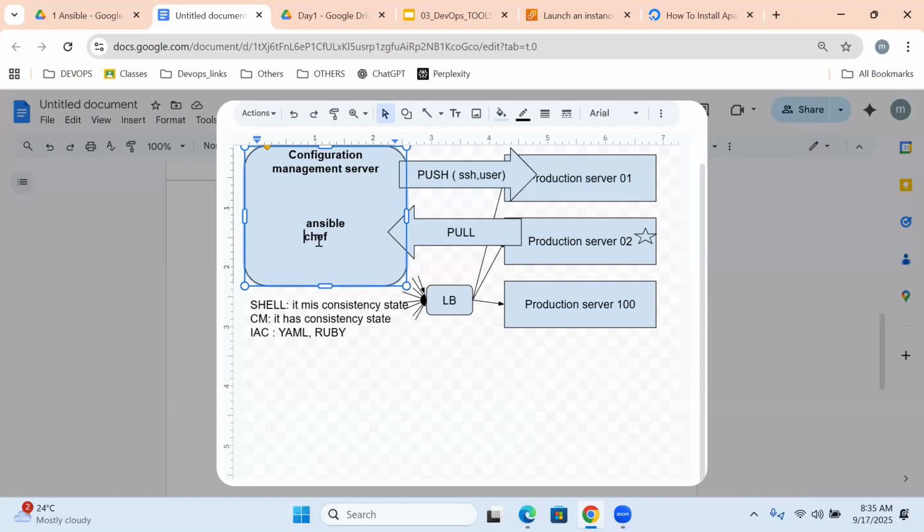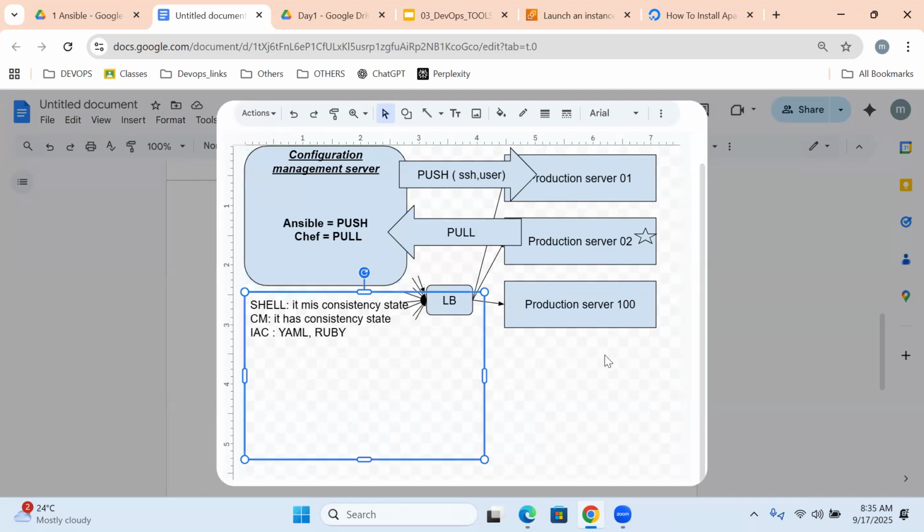But in production, for product-based applications, we are still using them. Okay, but Ansible is a push model. Chef is a pull model. So Ansible is supporting the push model. Chef is supporting the pull model. Got it very clearly up to this point?